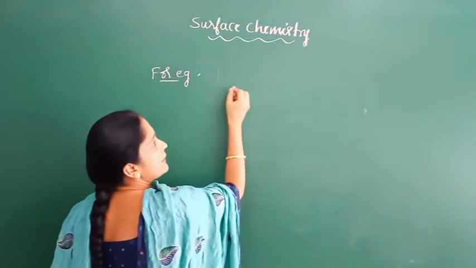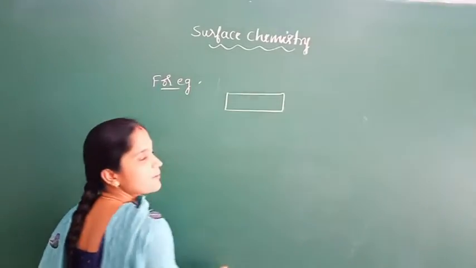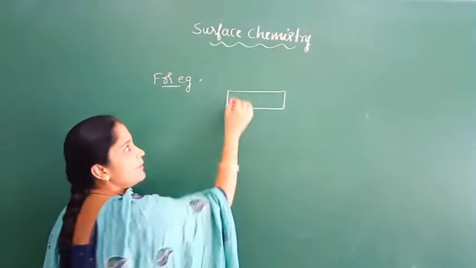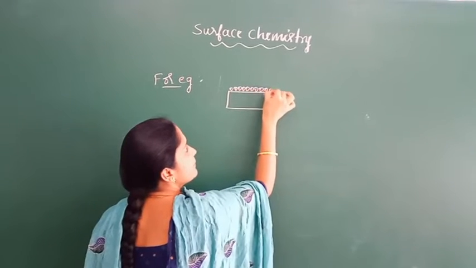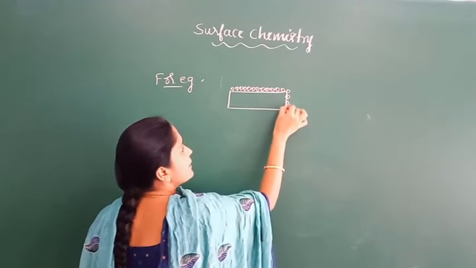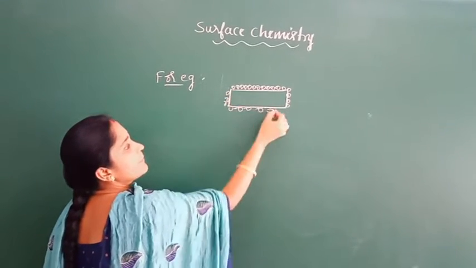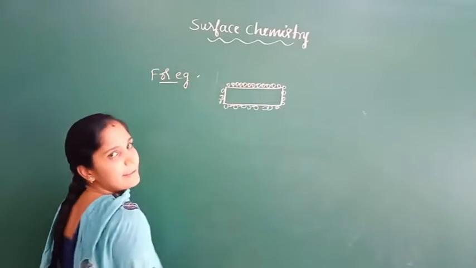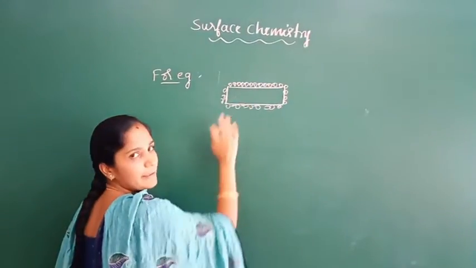If you consider an iron rod, when it is exposed to air, you can see that a layer is deposited on the surface of the iron rod. If you remove this layer, the inner part will still be iron. It won't be affected.